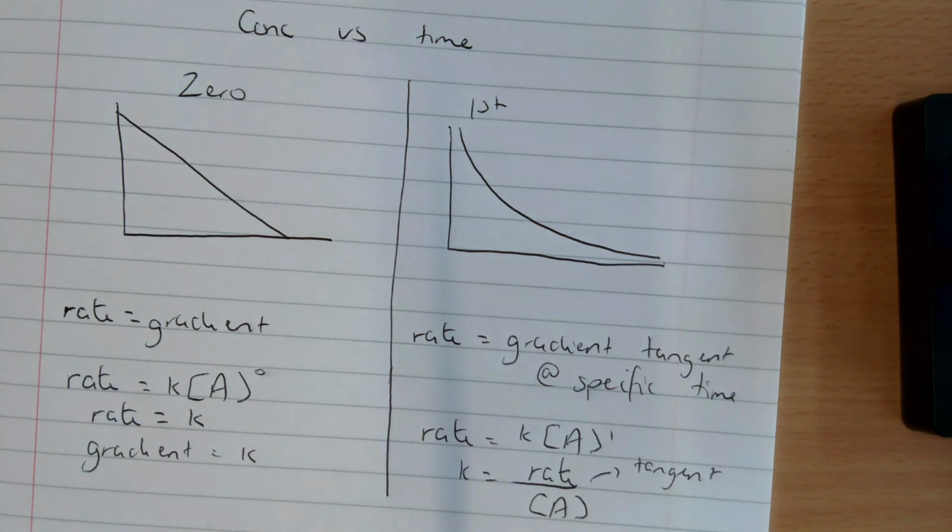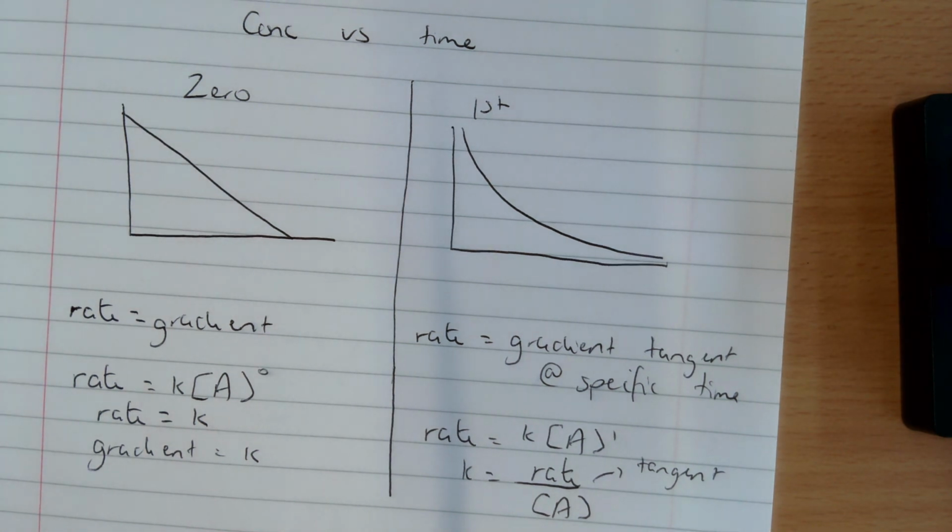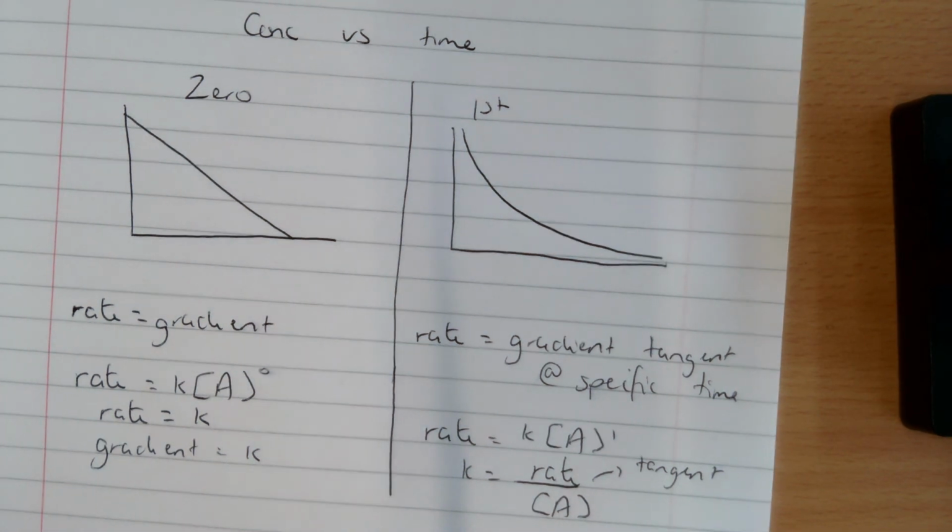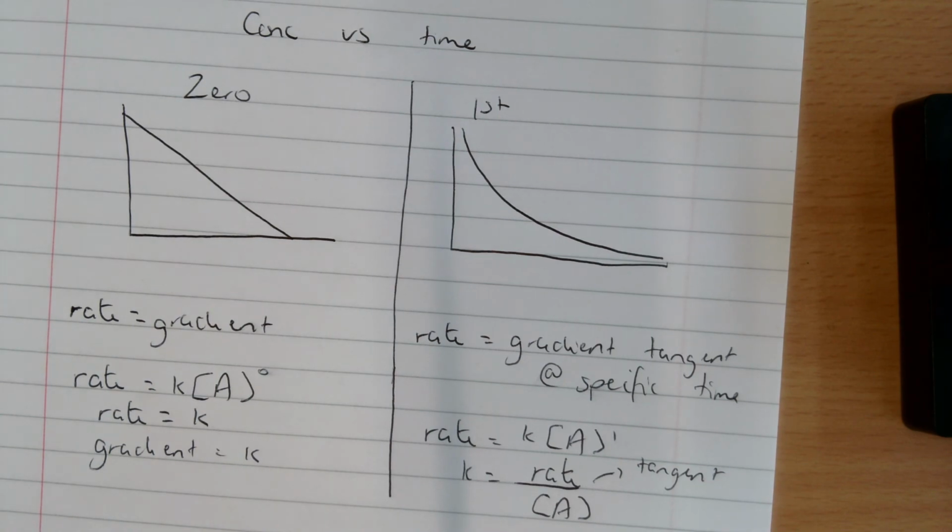Next video, I'm going to look at the rate concentration graphs, which have different shapes depending on whether they're zero, first or second order.